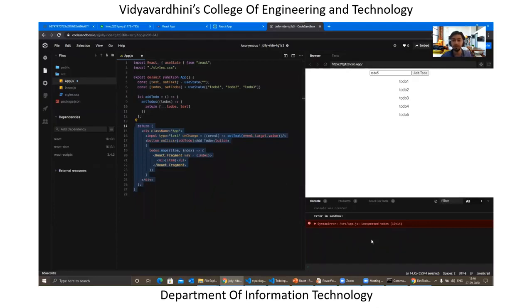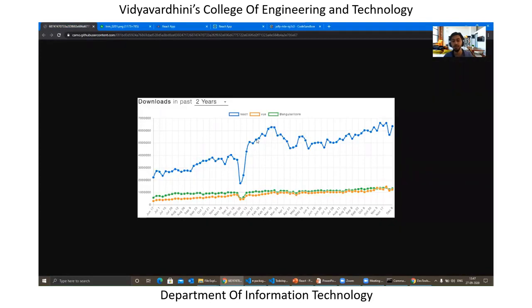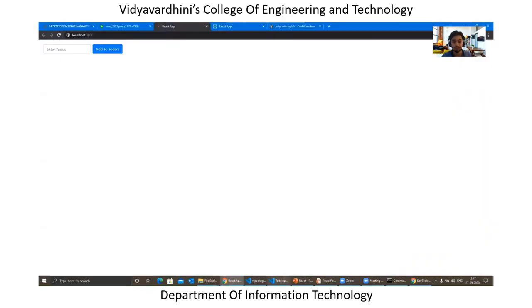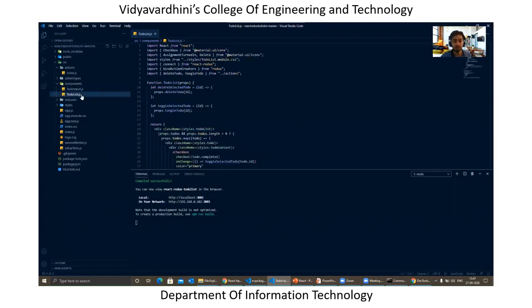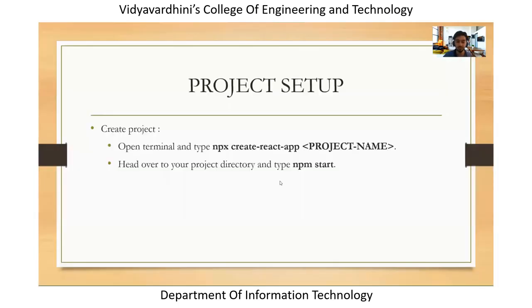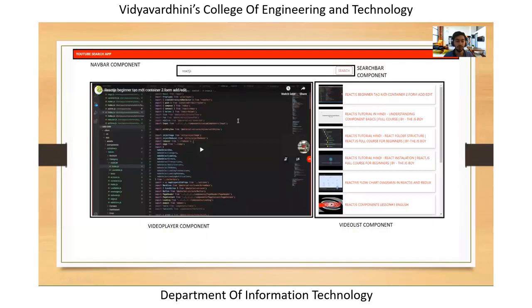And with this, I'm hoping that it just gave you a brief idea of what React actually is and why to use React, because as you can see the graph over here, it's constantly keeping on rising, and most people are just going towards React and working on it. We also saw specific things like what is the file structure of this application, right? So what's the file structure being created when you run npx create-react-app, and what are actually components. So in this case, if you are not clear, to-do input is one of the components, to-do list is one of the components. So this is something similar to what we have seen over here, right?